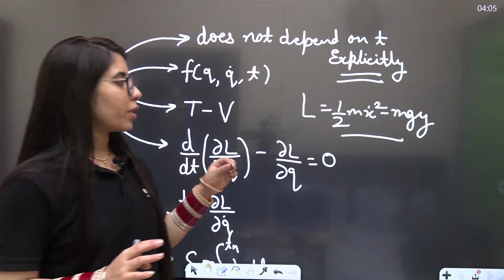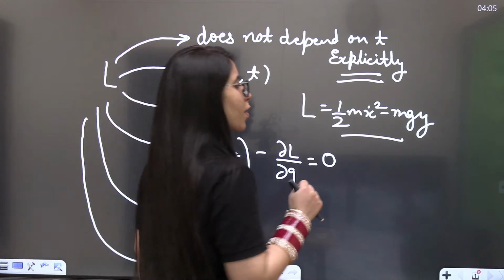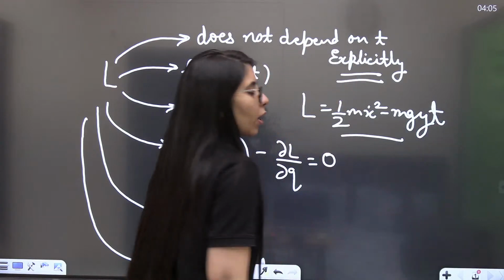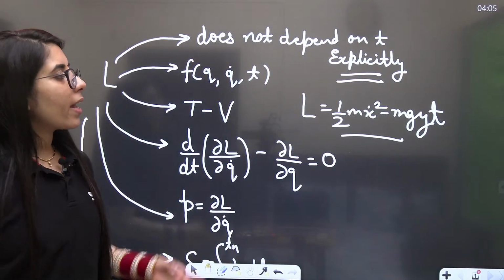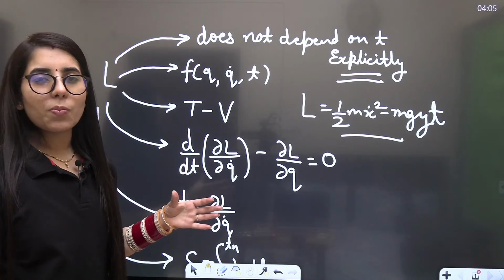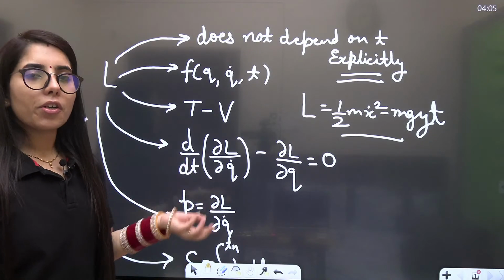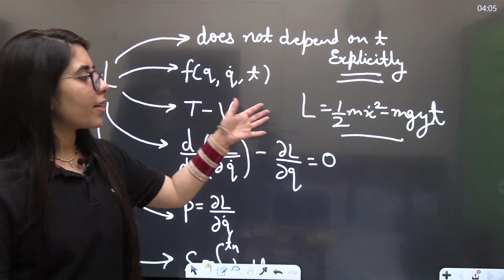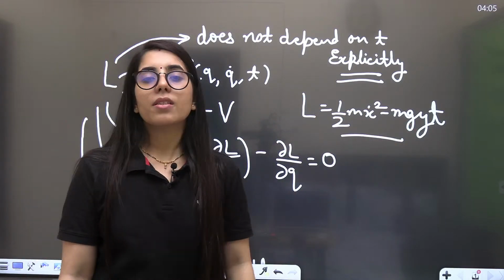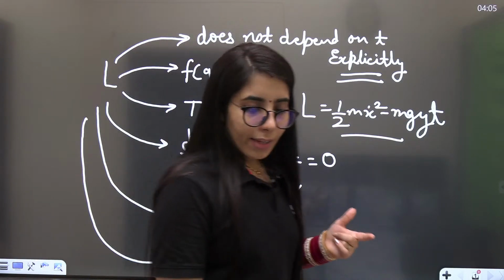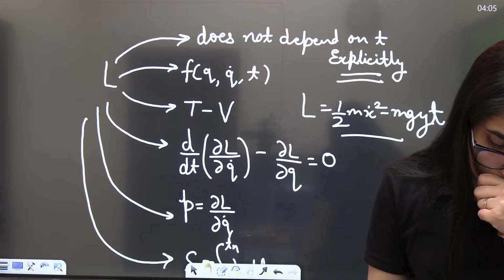That's what you have to consider. At the same time, if I write the t here, now it is dependent on time explicitly. It's just a random expression, not something you will be getting again and again, just to explain the explicit dependency on time t. I hope everybody is going to get it.